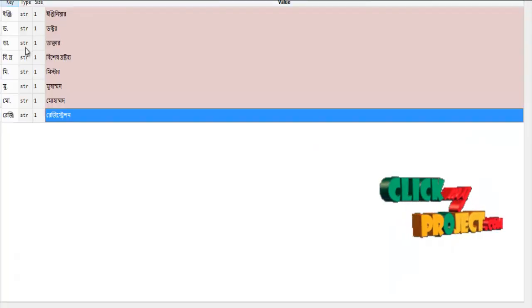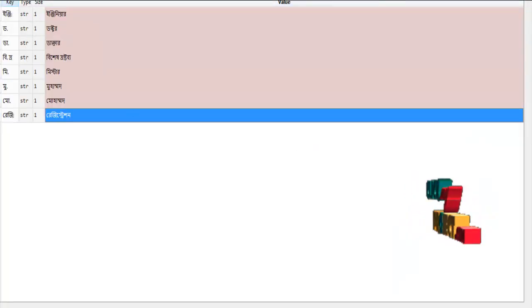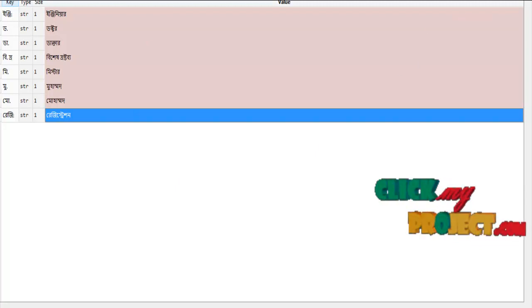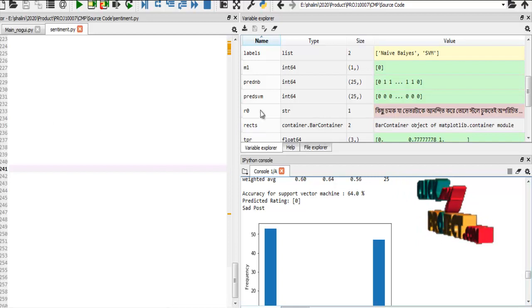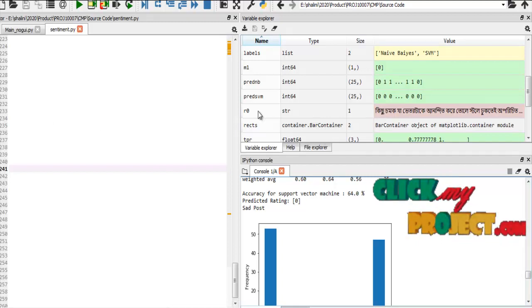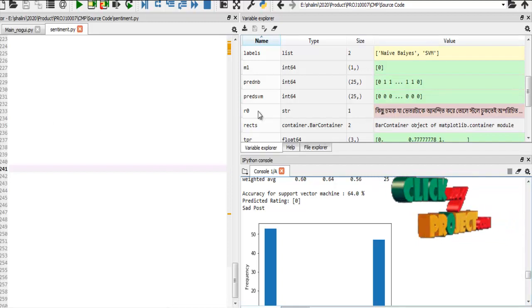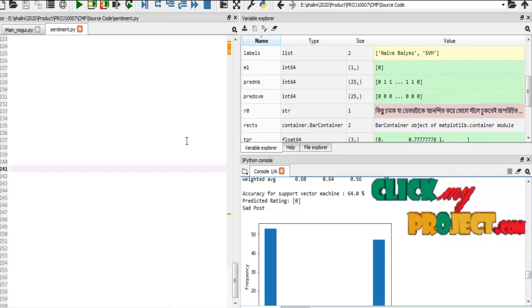Here we are using contraction words. The contraction means a shortened form of a word. If there is any shortened word in a post, it also removes the shortened words.